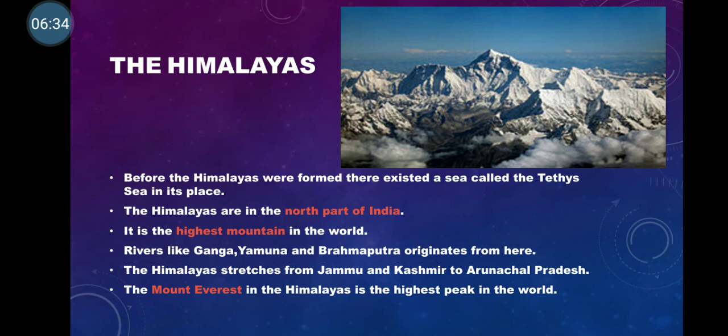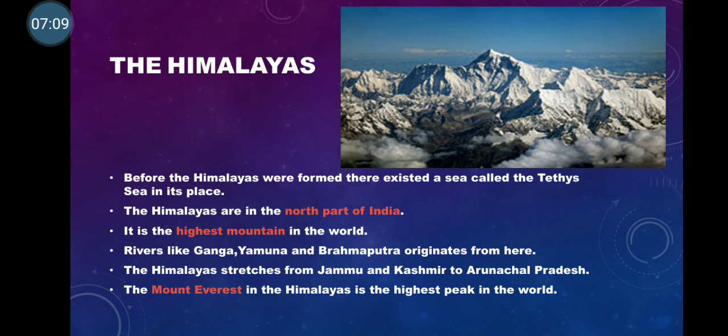Eventually, as I told you, the plates keep moving due to the pressure and heat created under the earth. So the Indian plate started moving towards the north, where we have Asia. Asia had two plates, a joint plate. Europe and Asia were joined together and it was called the Eurasian plate.